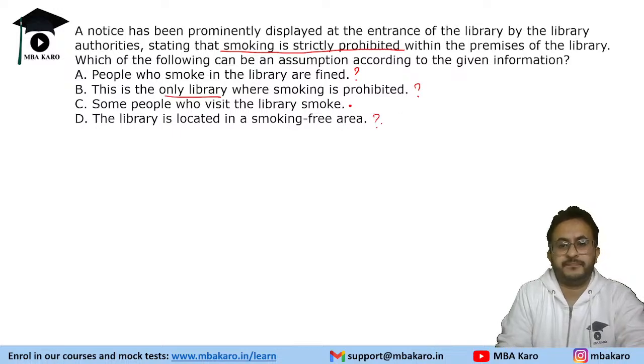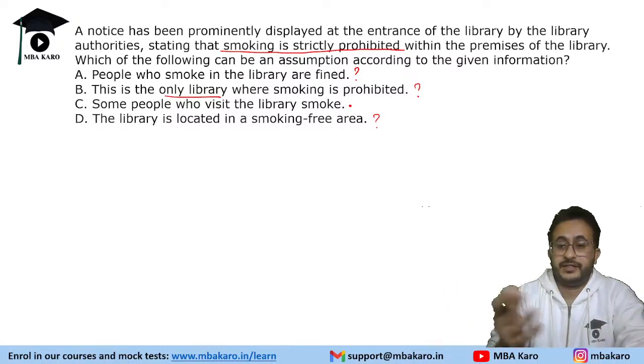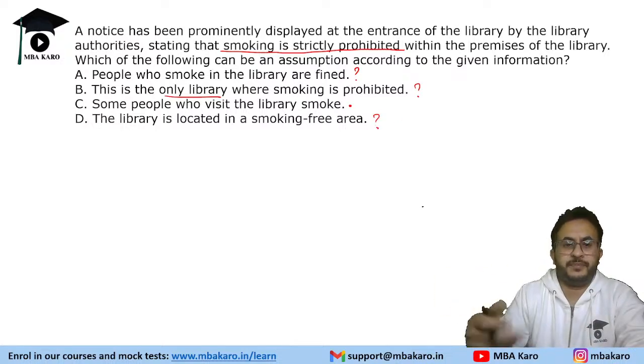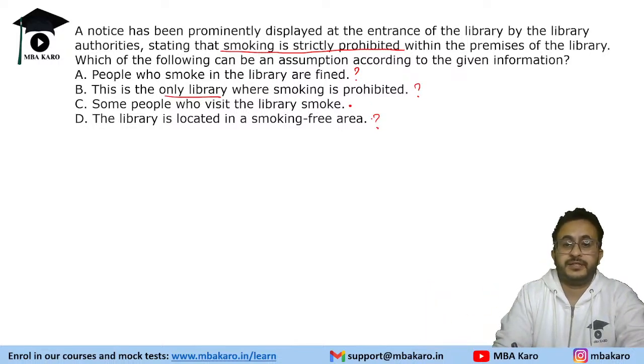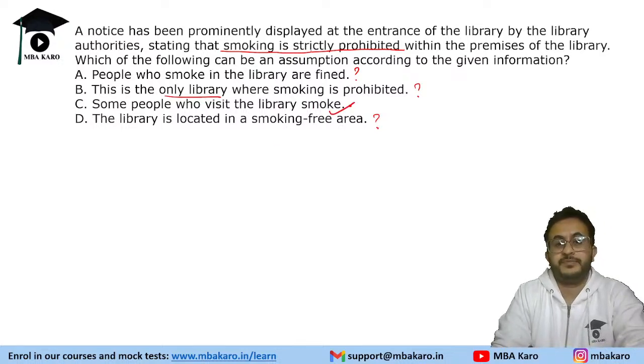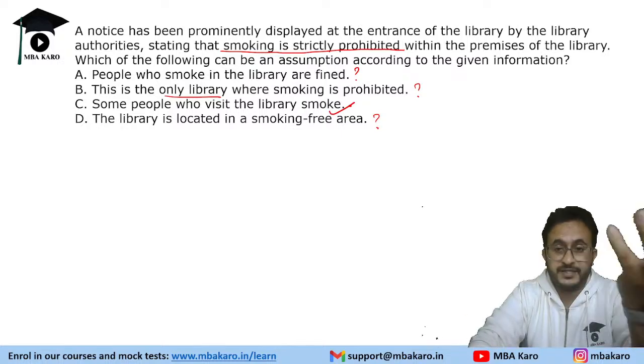This we cannot say. Smoking free area means that's the premise. There might be people smoking in surrounding regions, but not about that. But this is something: some people might be smoking, that is why smoking is prohibited within that region, within that library.